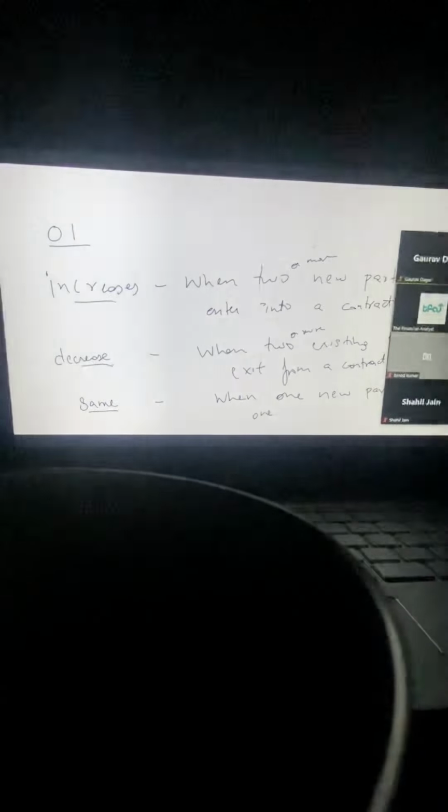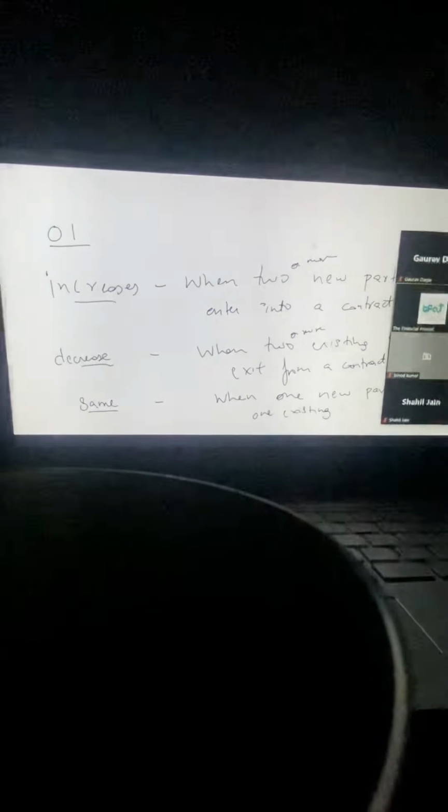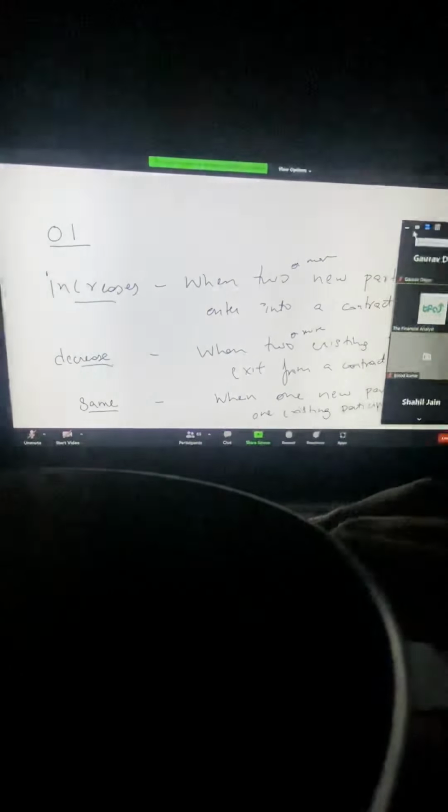And OI remains the same when one new participant and one existing participant come into an agreement, or enter into a contract. First, just note this down. I think once you note this down, things will become very easy.